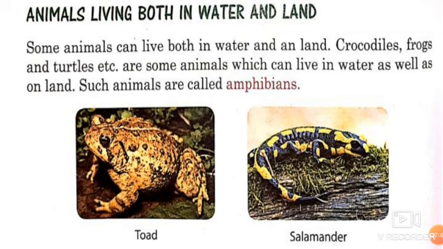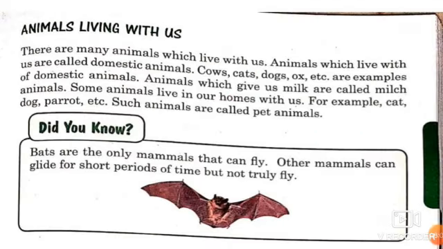Children, the frog is one such animal. Frogs have longer hind limbs than forelimbs. These help them to jump on land. Frogs have webbed feet that help them to swim.